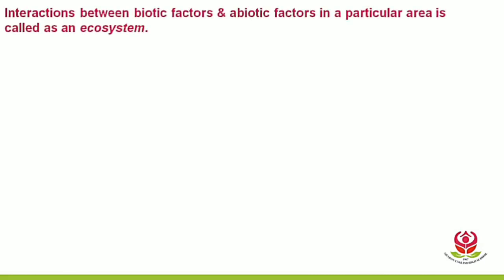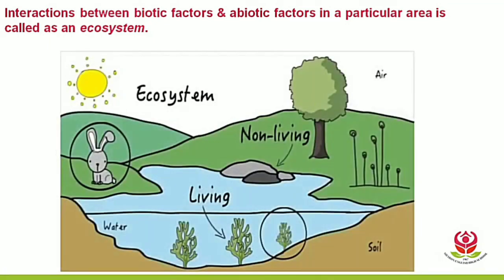Interactions between biotic and abiotic factors in a particular area is called an ecosystem. As you can see in the diagram below, the biotic and the abiotic factors are interacting with each other continuously. So it is an ecosystem. So how do we define an ecosystem? Interactions between biotic and abiotic factors in a particular area is called an ecosystem.